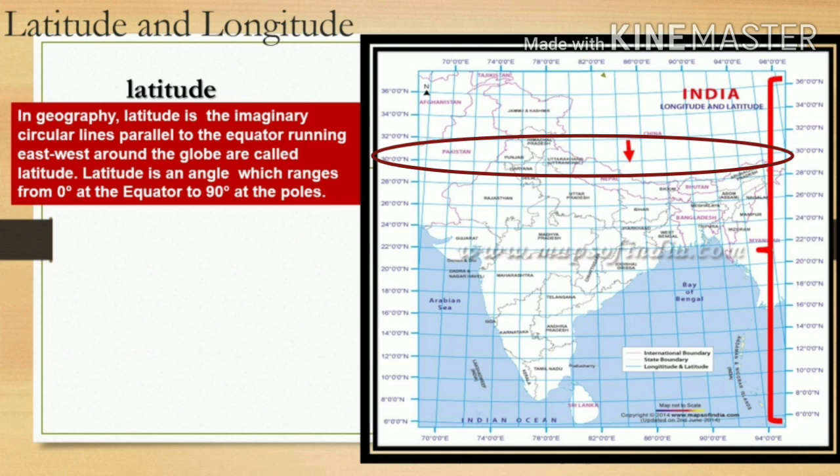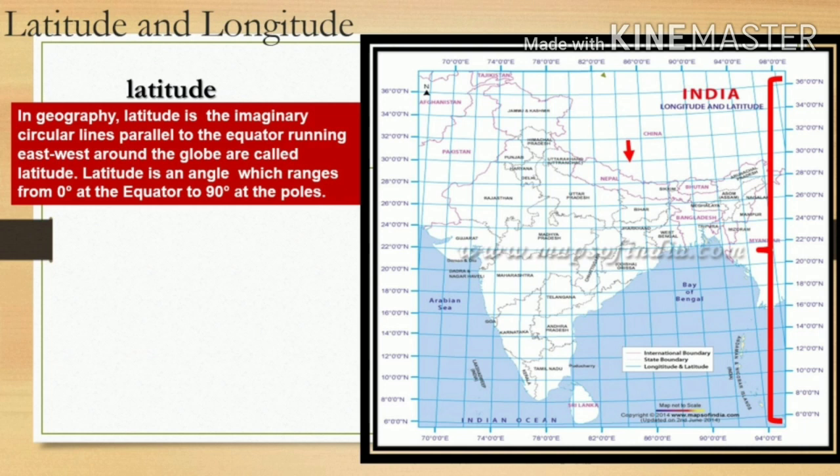Look at the map. You can see here a red arrow mark. This line is known as latitude. Latitude is an angle which ranges from 0 degree at the equator to 90 degree at the poles.